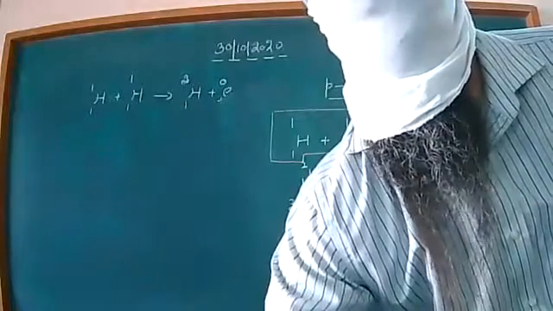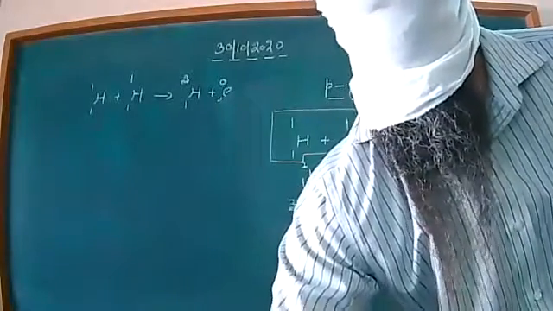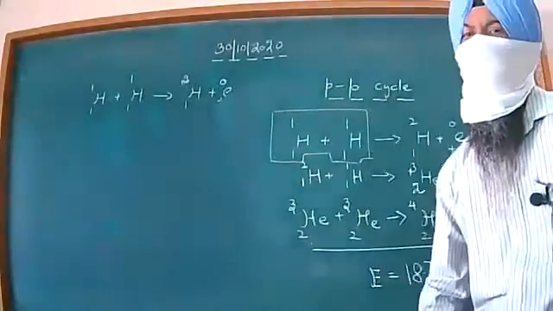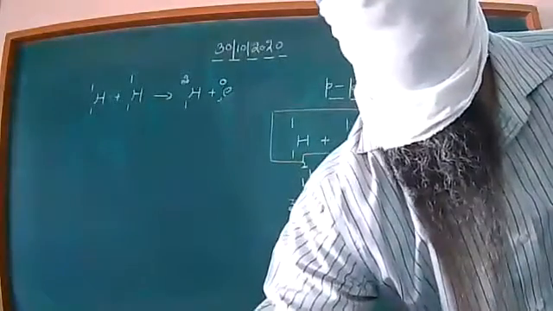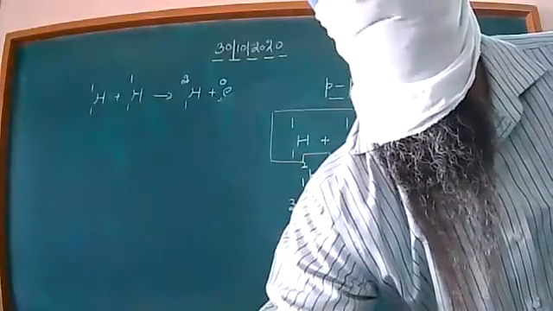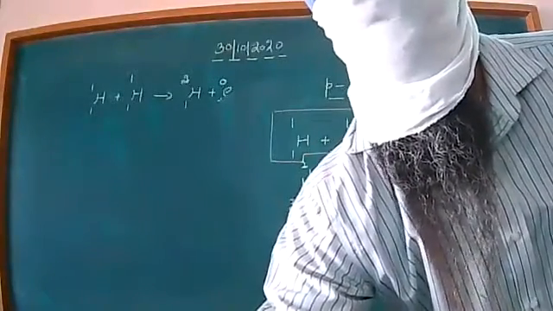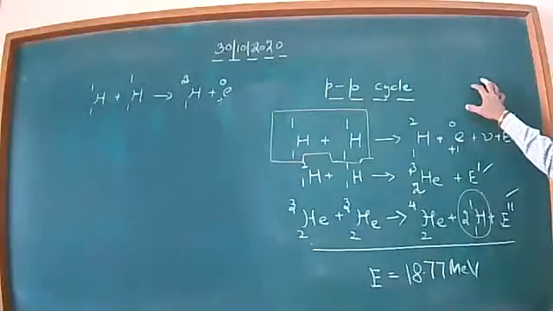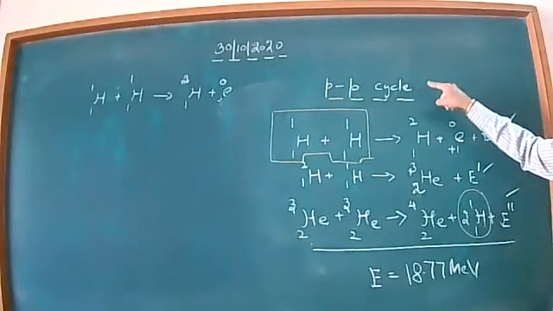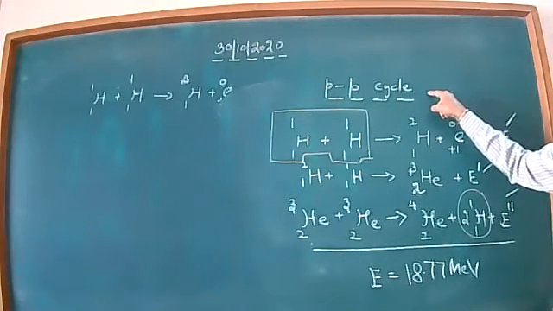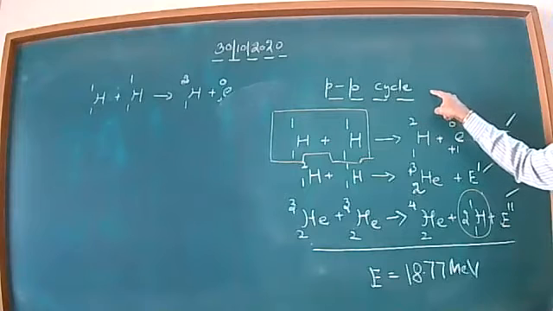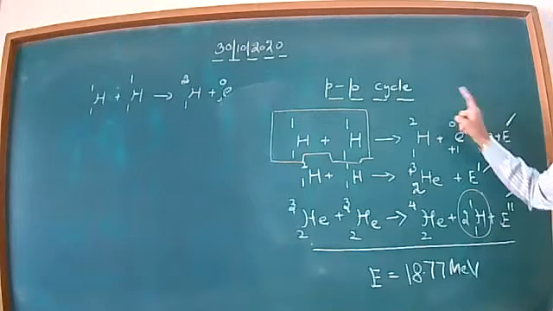Inside this sun, a large amount of energy is thus released in the form of fusion energy. So dear children, one cycle that is getting repeatedly repeated inside the sun is the proton-proton cycle.